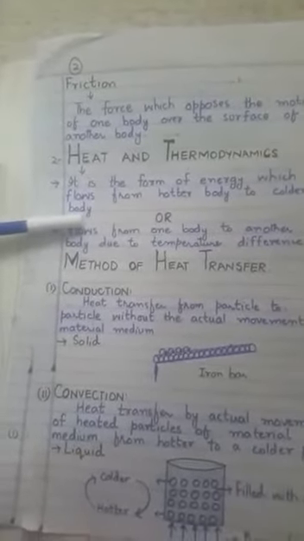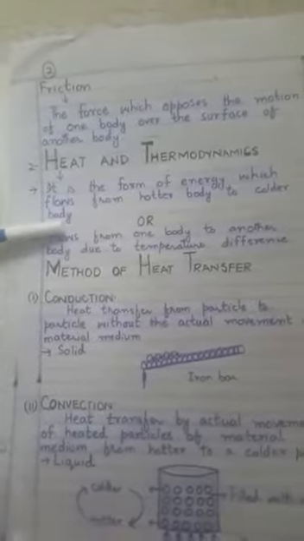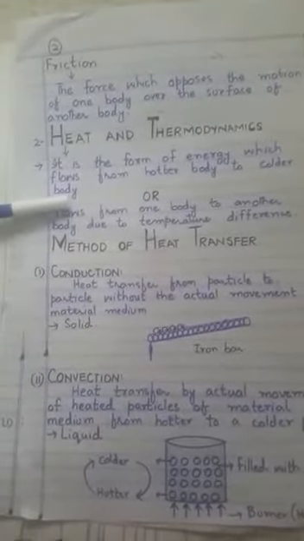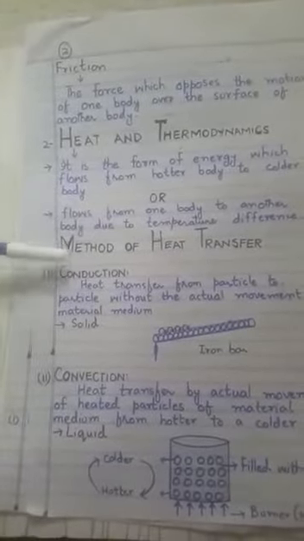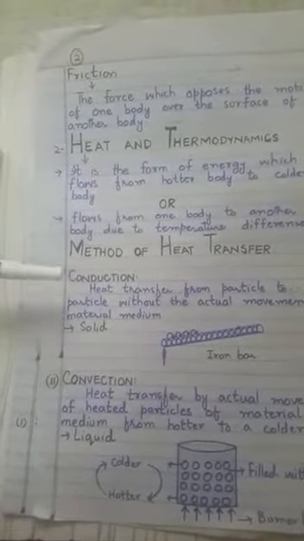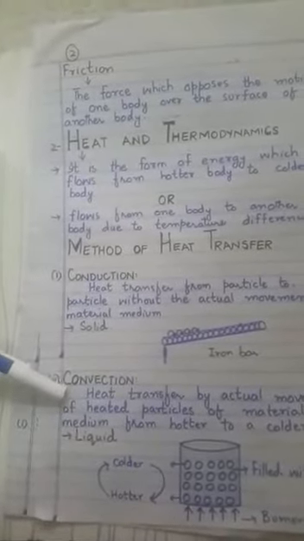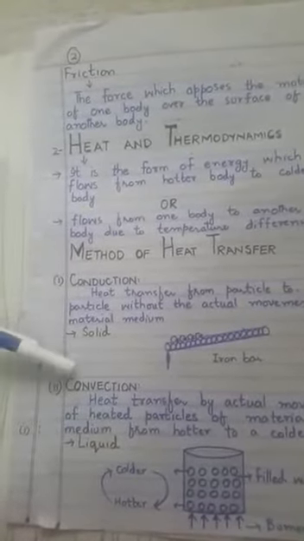There are three methods through which heat energy transfers from one body to another, or from a hotter body to a colder body. The first method of transfer of heat is known as conduction. The second one is convection. The third one is radiation. Now, what is conduction? First we will discuss conduction.